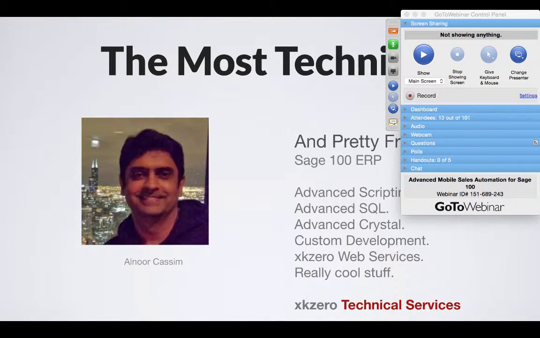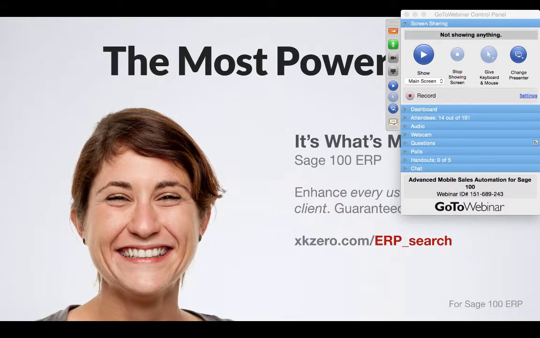We also do custom programming projects in the Sage 100 space that's led by Elnor Kasim and our team of programmers, where we do advanced scripting, advanced SQL, Crystal custom development, integration work with XK0 web services, and things of that nature. Our product portfolio includes a Google-like search tool for Sage 100 that we call GetX.